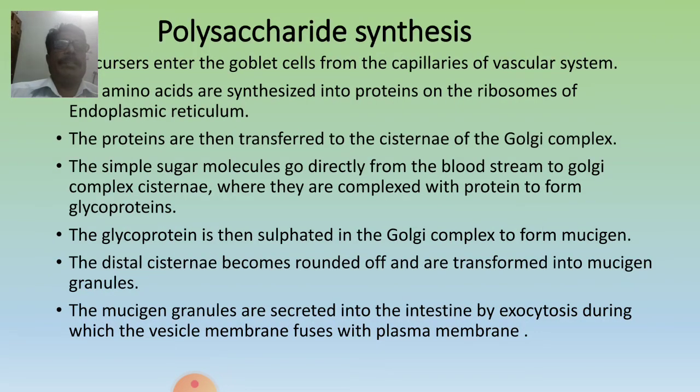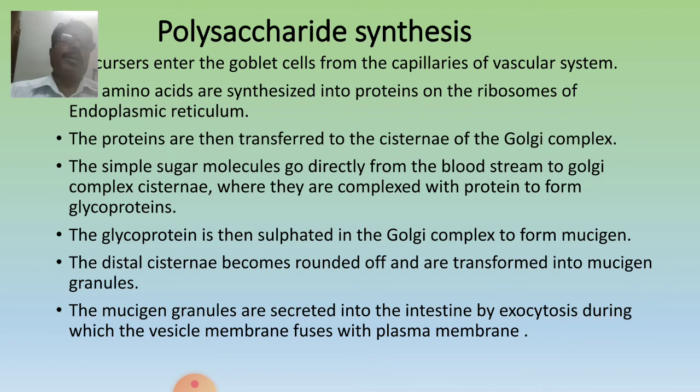Now polysaccharides. You know that a number of monosaccharides form the polysaccharides. The Golgi complex also shows the synthesis of polysaccharides, where amino acids are synthesized into proteins on the ribosomes of the endoplasmic reticulum, and these proteins are then transferred to the cisternae of the Golgi complex.